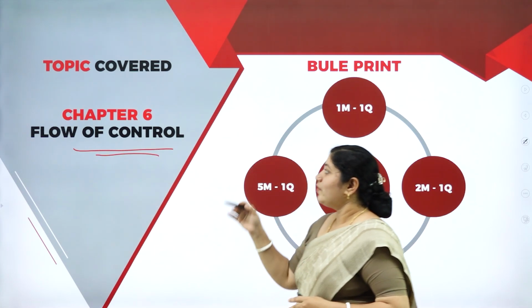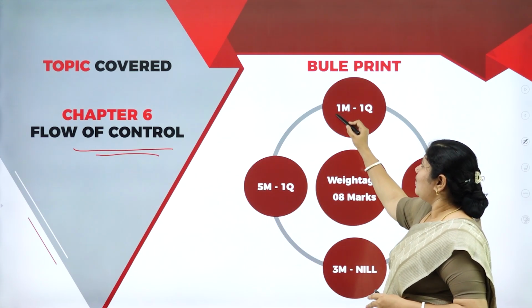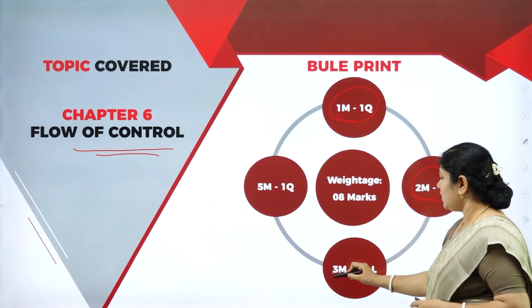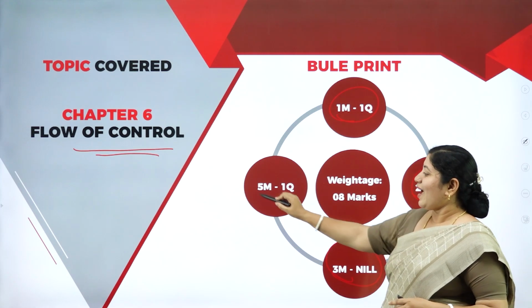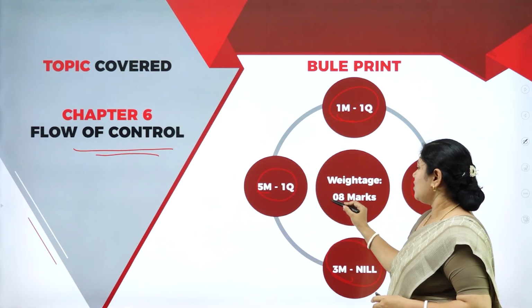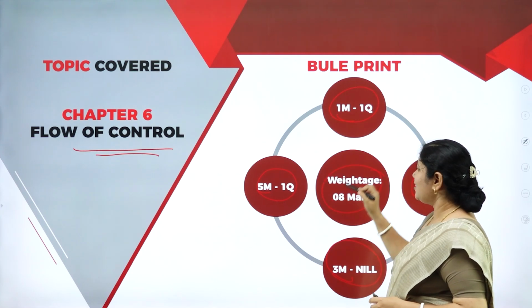So with respect to this chapter 6, you'll be having 1 mark 1 question, then 2 mark 1 question, 3 mark question is 0 over here, and you'll be having 1 question of 5 marks. So the total weightage of this unit is 8 marks.